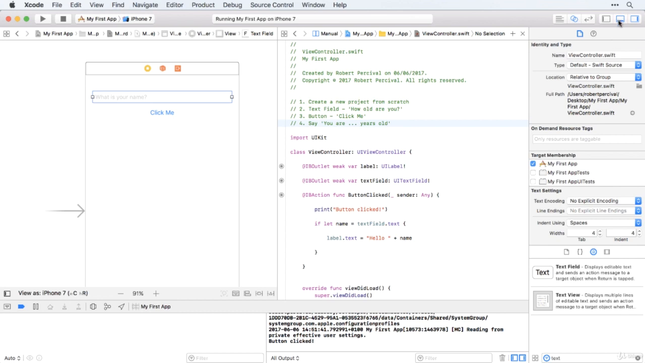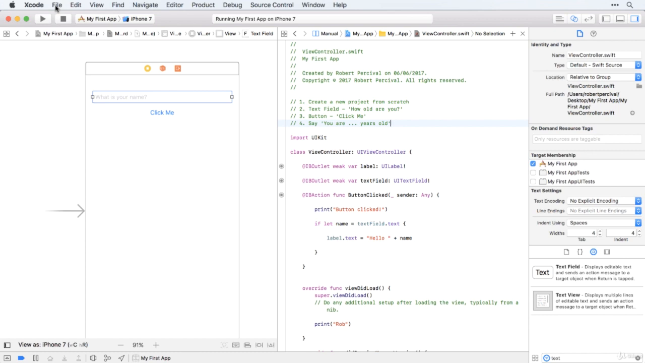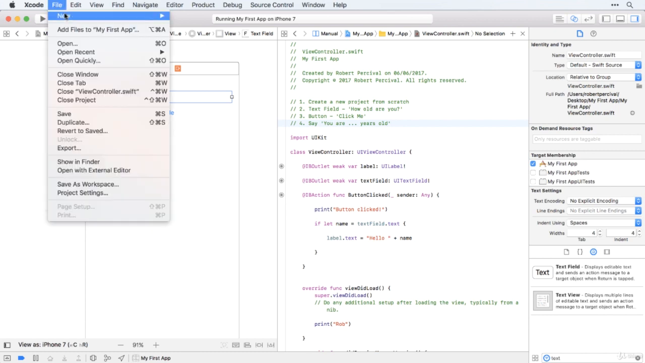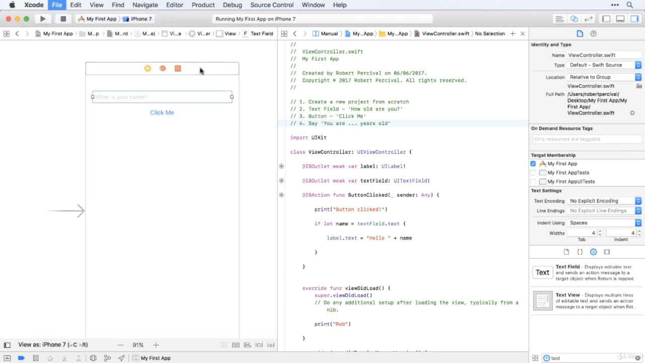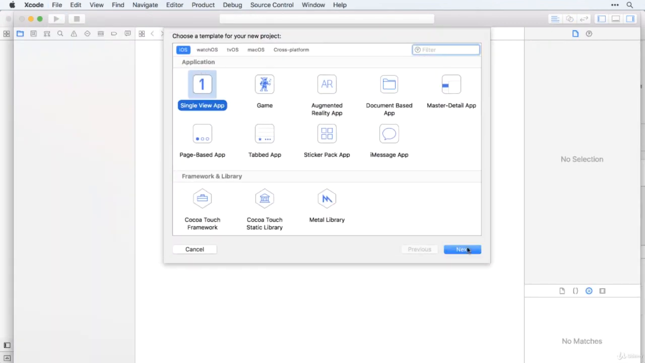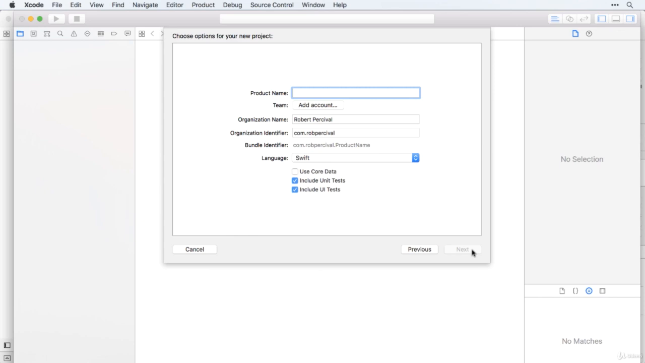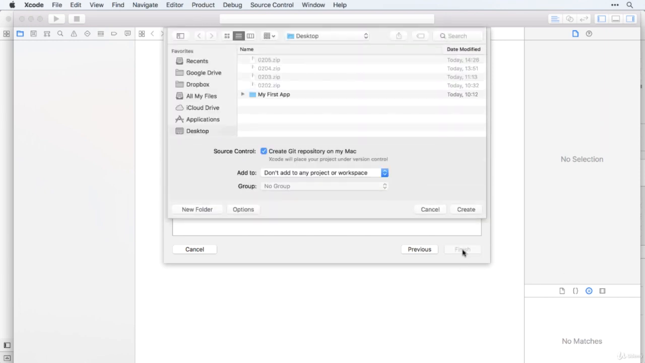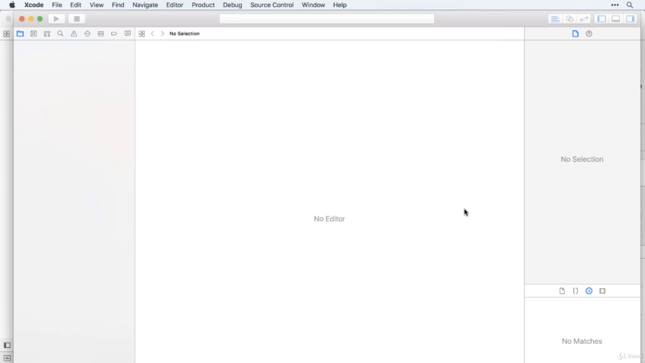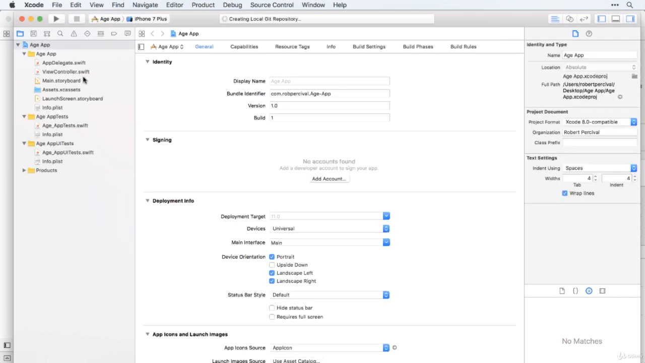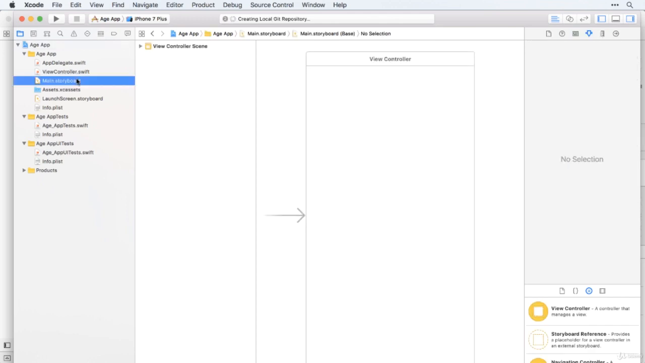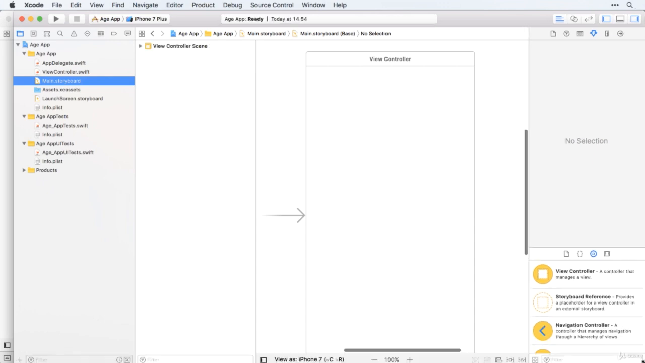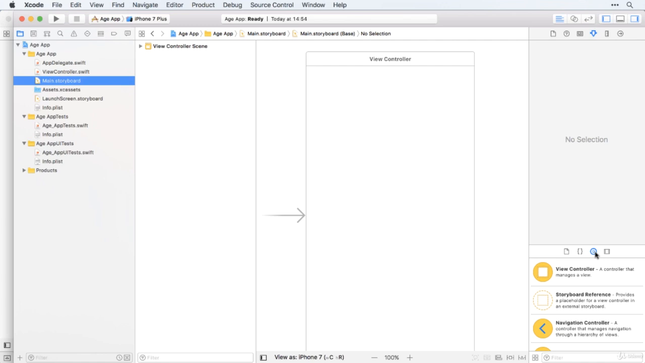All right, hope that went well. I'm going to create a new project, just like we did at the beginning of this section. So File, New Project. It's going to be a single view app. You can call it whatever you like really, but I'm going to go for Age App. There we go. I'll save it on the desktop. And it obviously looks very similar to what we had before. I'm going to jump straight over to the main storyboard to start adding our user interface elements.